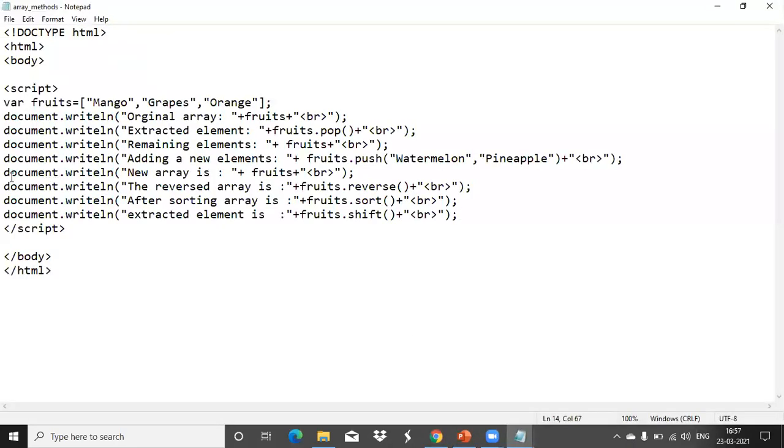See, you can view here, after reversing, we have done sorting. So now your array order changed like this. Now this is the array elements order. In that, the first element is now grapes. So we have used the shift method. Grapes is the first element that got removed and it is returning the value. If you display your array elements, we can view which elements are remaining. Okay. Grapes removed. So remaining elements are mango, pineapple, watermelon.